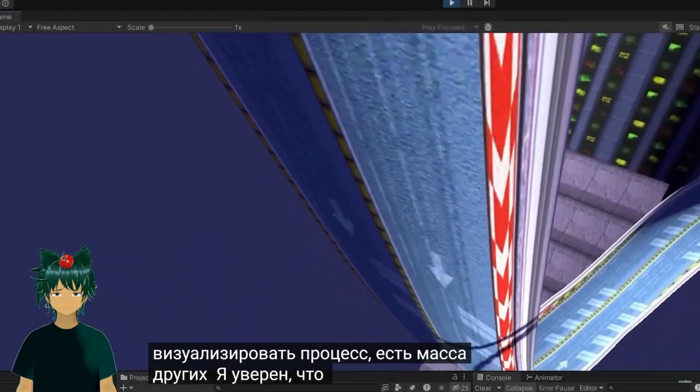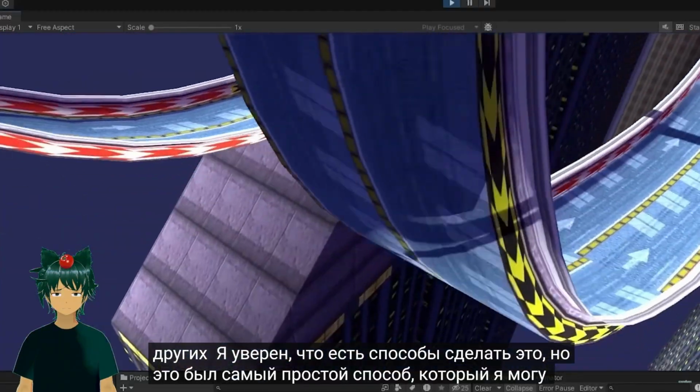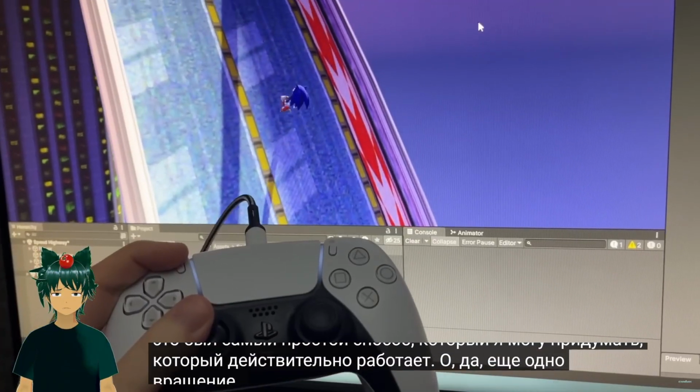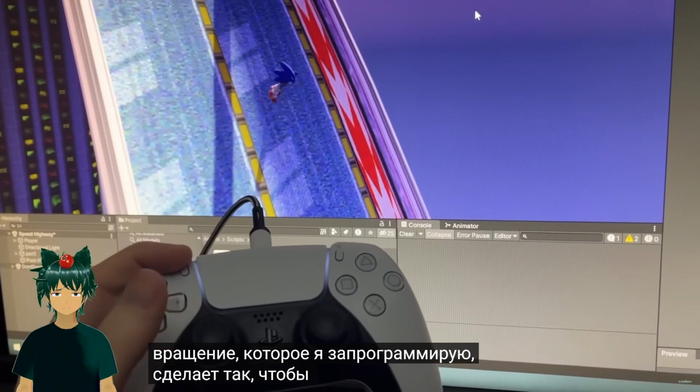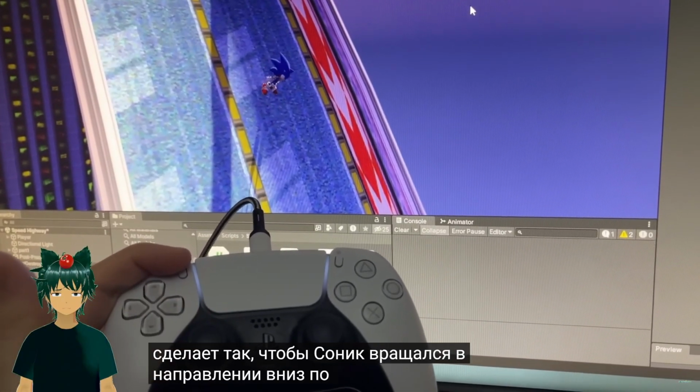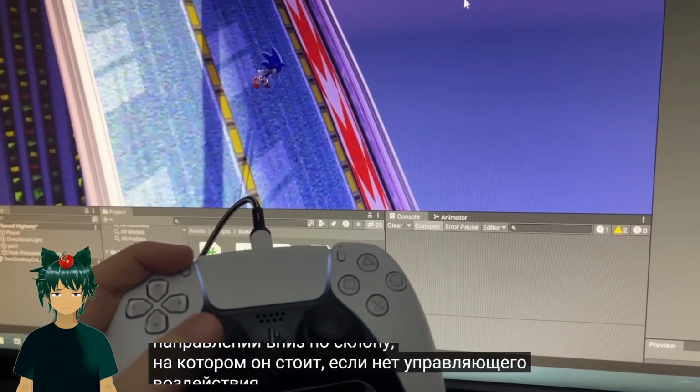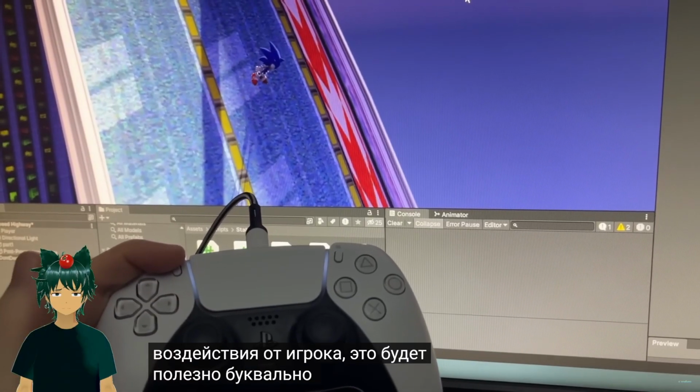There's a ton of other ways to do this, I'm sure, but this was the simplest way I can think of that actually worked. Oh yeah, one more rotation I'll be programming in is going to make it so that Sonic rotates towards the downward direction of the slope he's standing on if there's no directional input from the player. This will be useful in just a second.